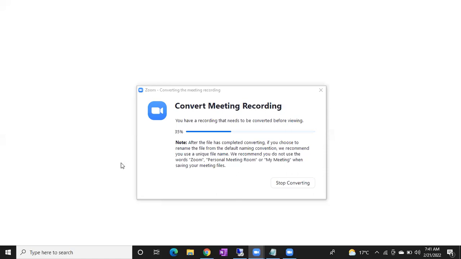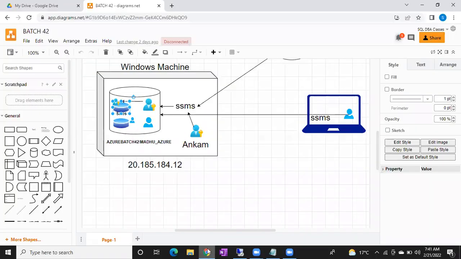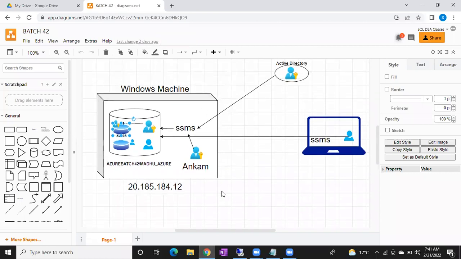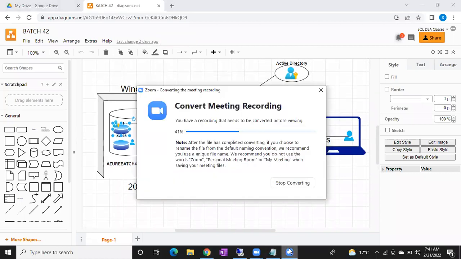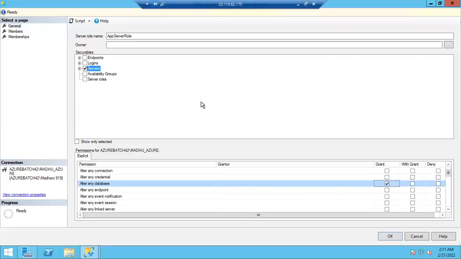Please let me know if you have any doubts on deny. Is that clear what deny will do? Sir, show deny in fixed roles. I'll show you. See, not fixed role. Fixed role means those permissions are fixed, right? Yes, sir. Deny is not something fixed, that's what I'm saying.